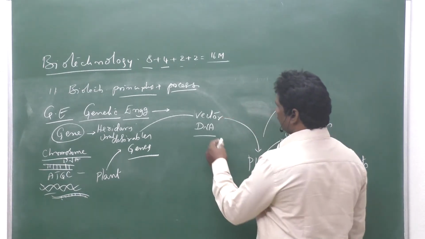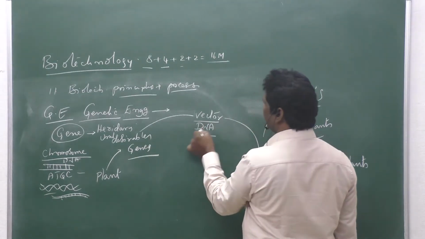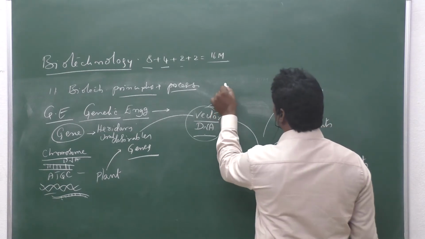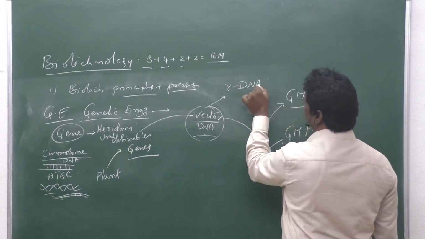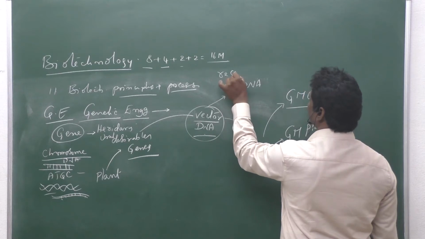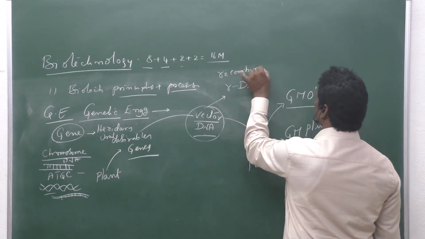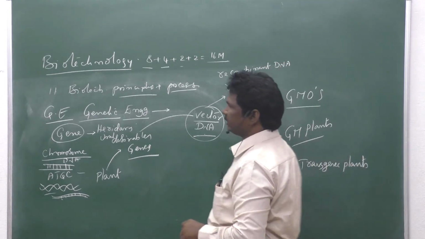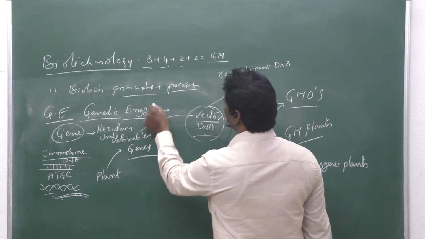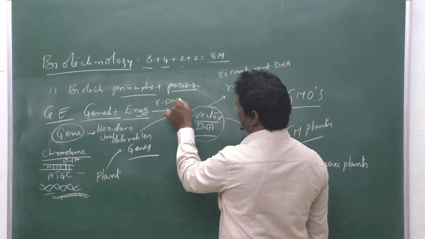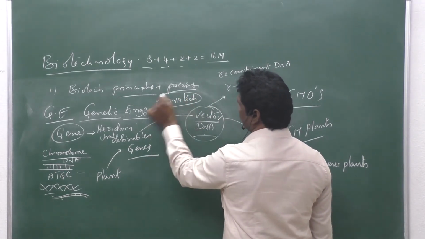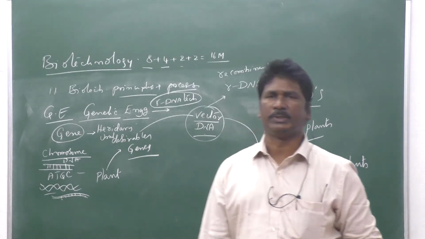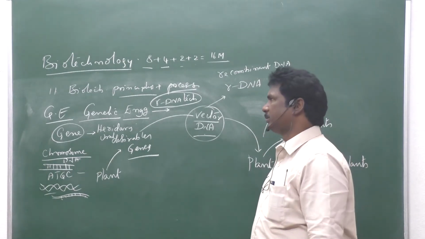In this one, the desirable genes are combined with vector DNA to form a new DNA. That new DNA is called rDNA, recombinant DNA. That's why genetic engineering is also called rDNA technology. Genetic engineering is also called what? rDNA technology. Now you can see this in this lesson.